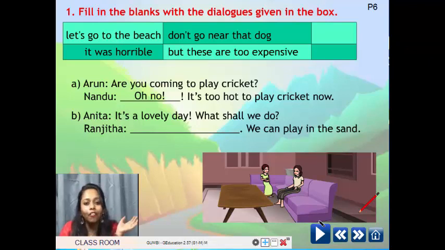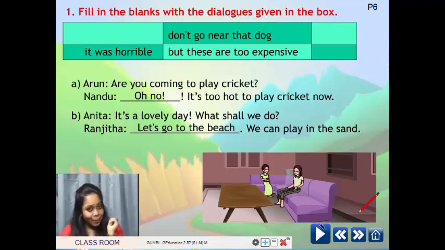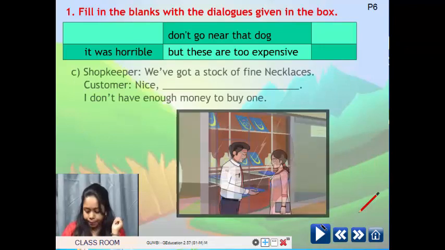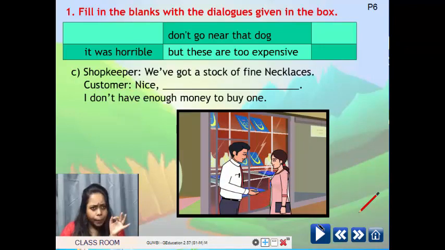Let's go to the beach because the beach is full of sand. So, let's go to the beach. But ma'am, I don't have a beach near my house. Oh, that's a problem then. But I think that Anita and Ranjita have a beach just near their house. Yes, that's why they want to go and play on the beach. Let's go to the beach. We can play in the sand. Okay? Let's see the next situation.